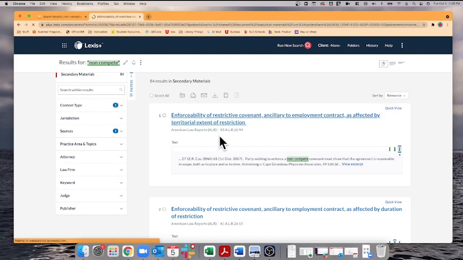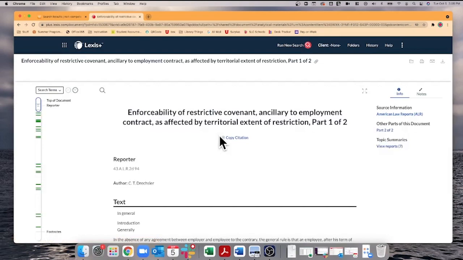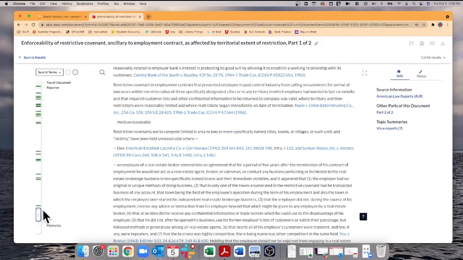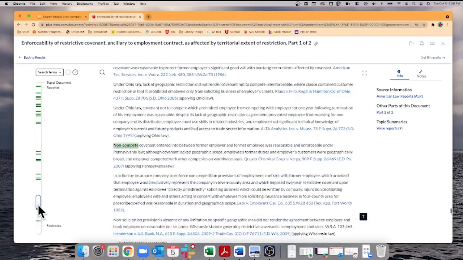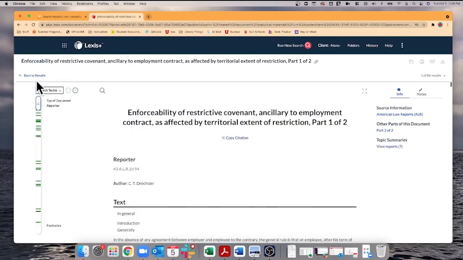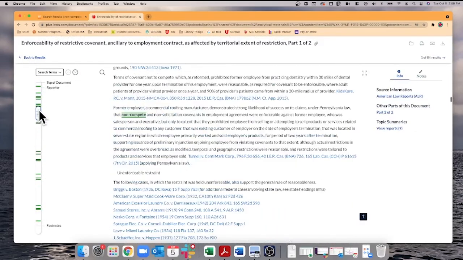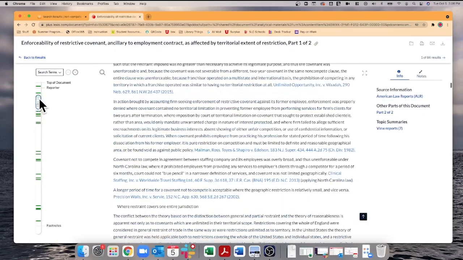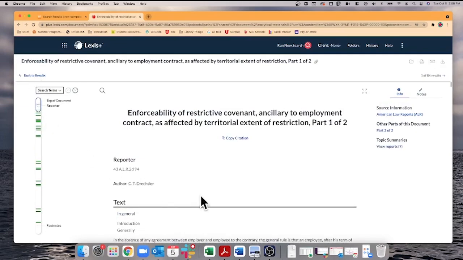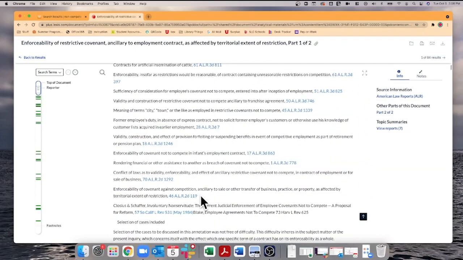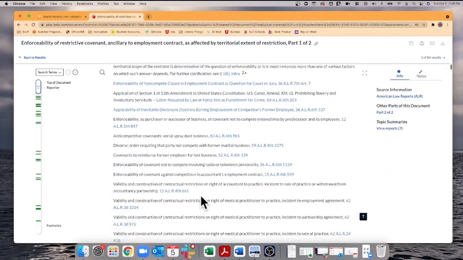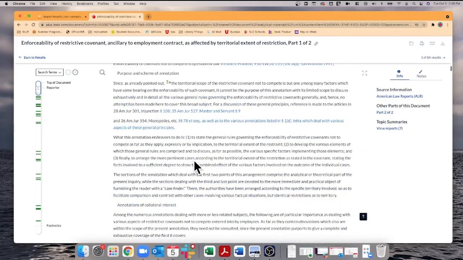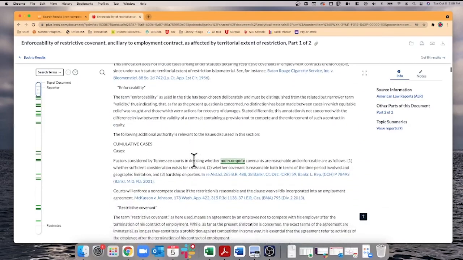It might be a different font or a slightly different format, but it's going to give you the same ALR article. If we're up here at the very top, we want to go down to the bottom. We can see throughout this ALR there are a bunch of different cases. As we move through it, it gives us a little general explanation, and then as we go down, it tells us about other articles that might apply to our situation. But I'm still scrolling.